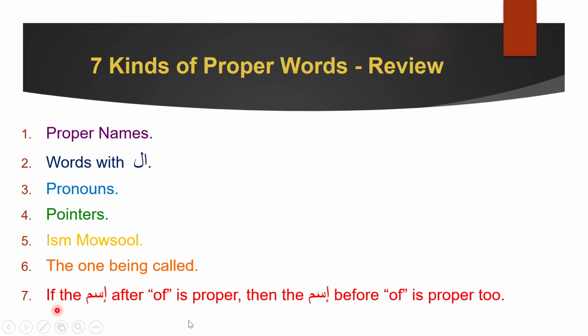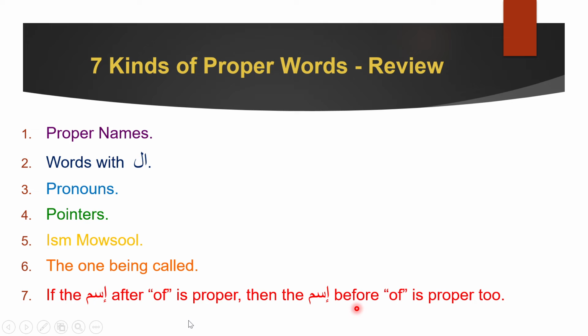Okay, and the 7th one, which you will not understand today, is if the ism after of is proper, then the ism before of is proper too. Okay, so we'll not understand, just memorize the 7th one, and you just know the 7th one, but you don't know what it actually means, and you will not know until a few lessons later. So with that, we are done with our type.